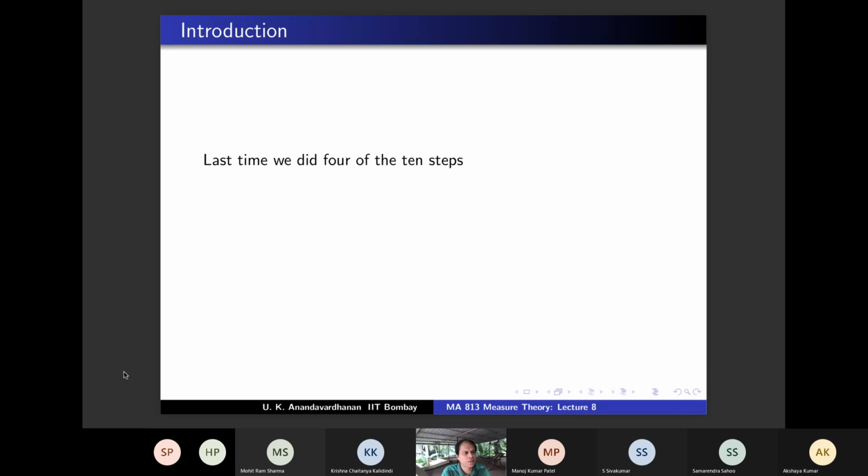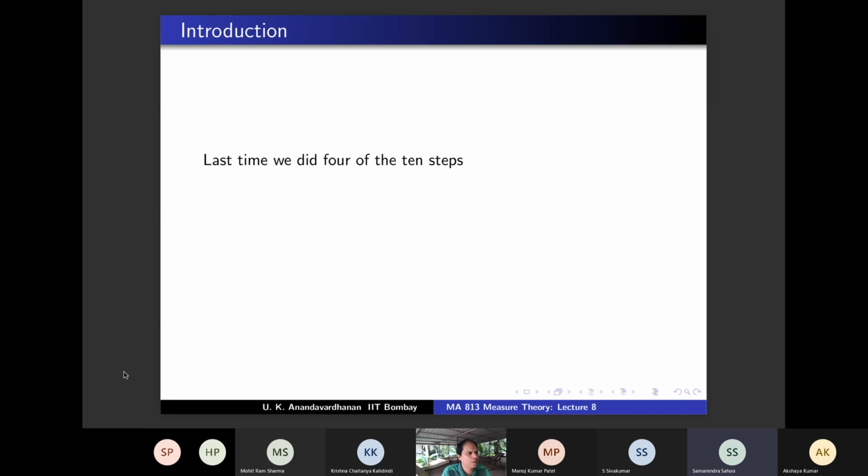And what was step 2 about? What was the key word? Compact sets. Step 2 was something about compact sets. We proved two things in step 2: that compact sets have finite measure, and mu of K is the infimum of lambda f, over f with K less than or equal to f.